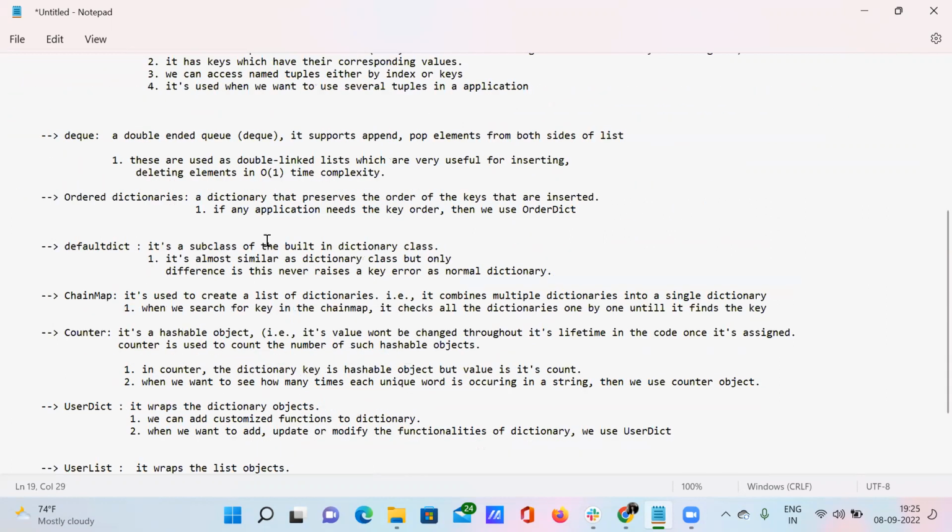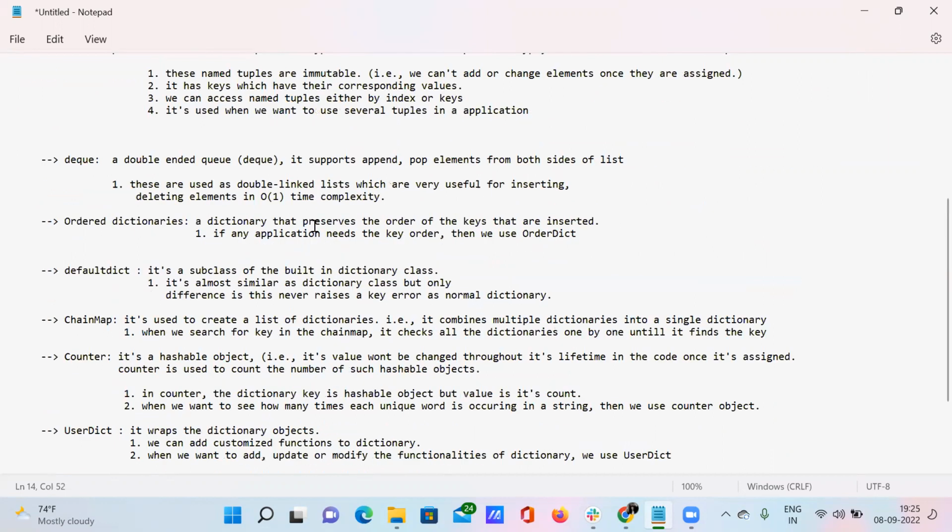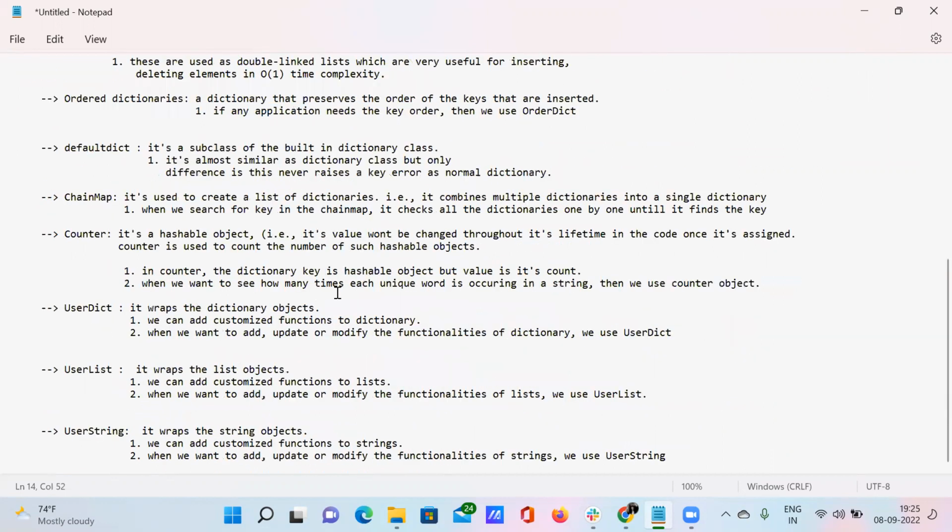So with this, we have completed a huge part of Python's data structures and algorithms.